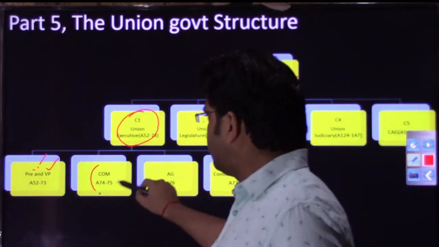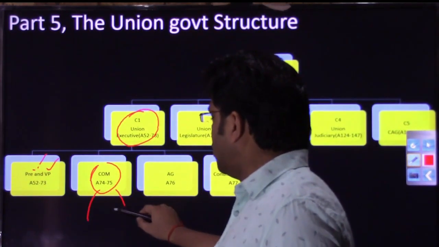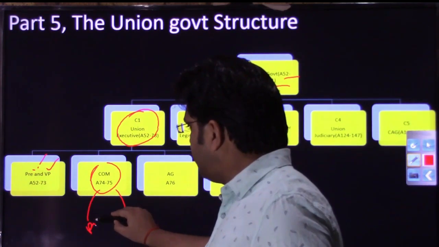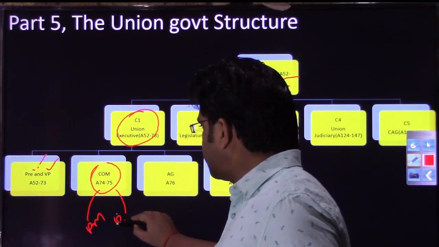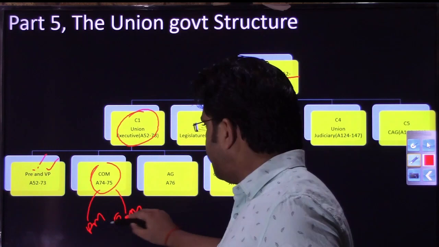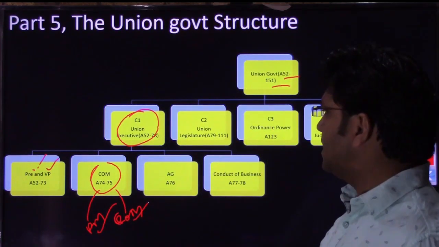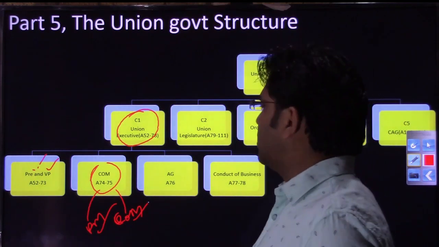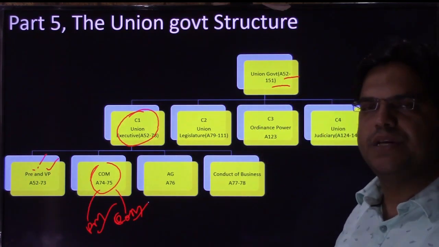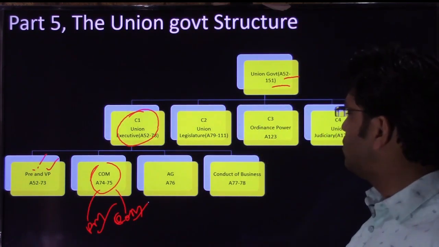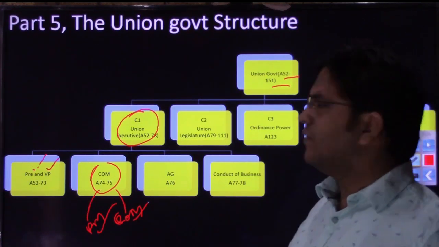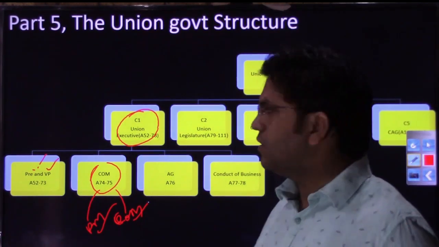The council of ministers was divided into two chapters. One was your PM and another was your council of ministers, right? COM. So PM we already have covered. COM, that is council of ministers or cabinet, has been kept pending, right? It will entirely depend on the announcement of the date for this year's prelims 2020, right? Whether we will cover these things or not, right?